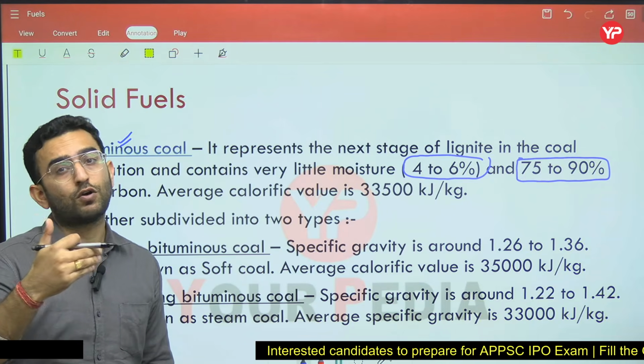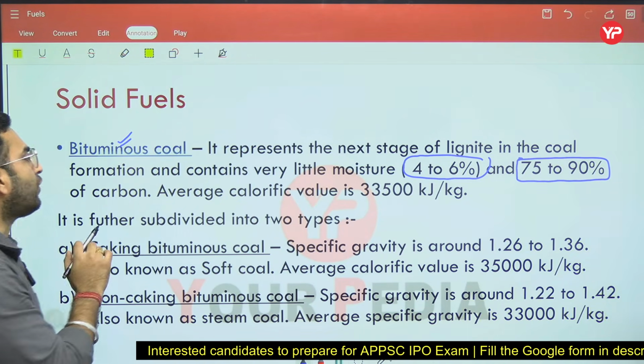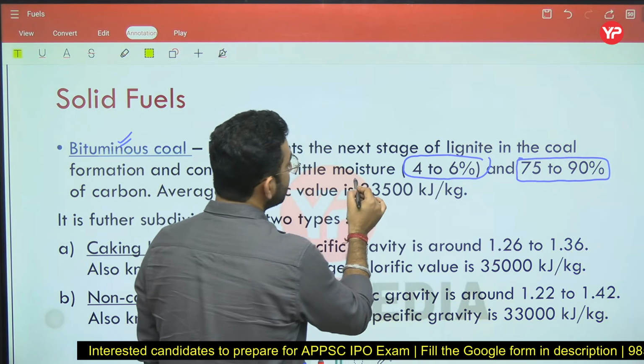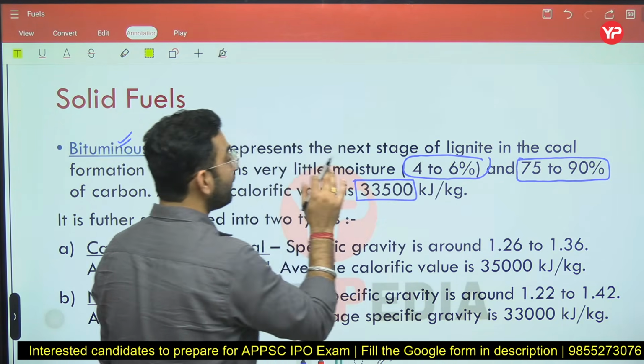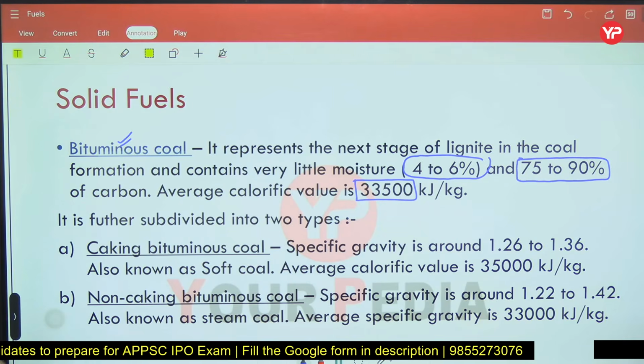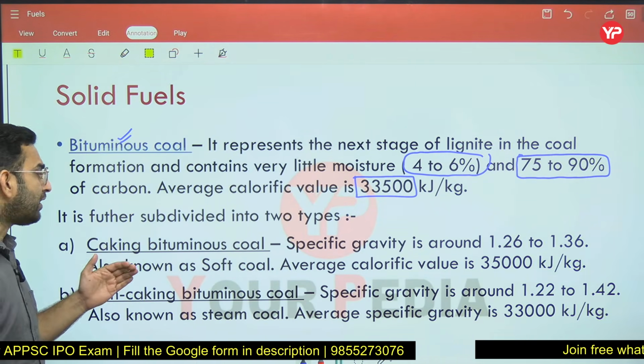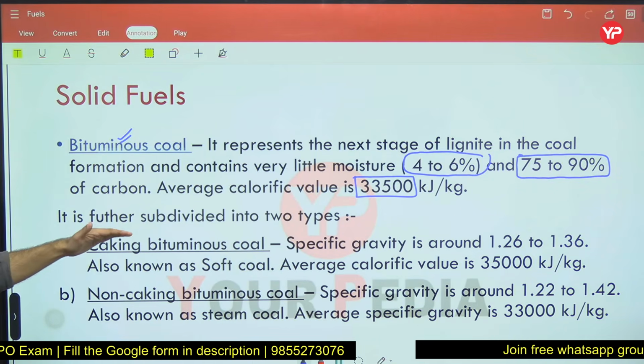The caking quality is also going to be very high in that case. We can say it in a simple way. If we talk about its calorific value, it is around 33,500, which is a way higher value as compared to peat and lignite here. Now, when we talk about its further classification, they are subdivided into two types.